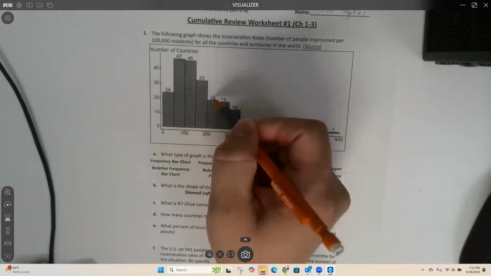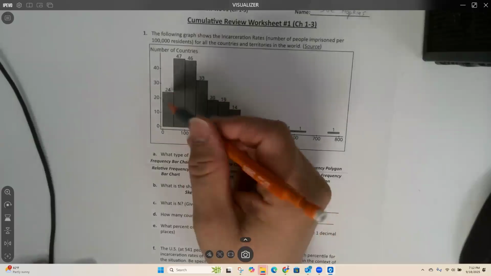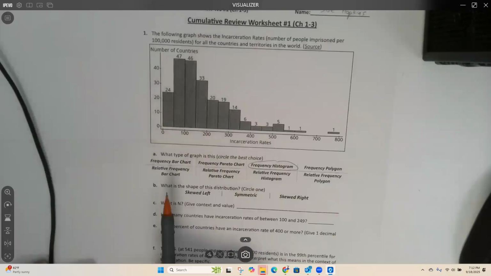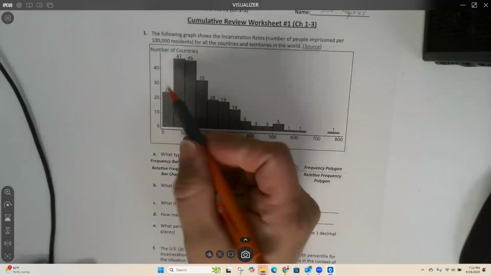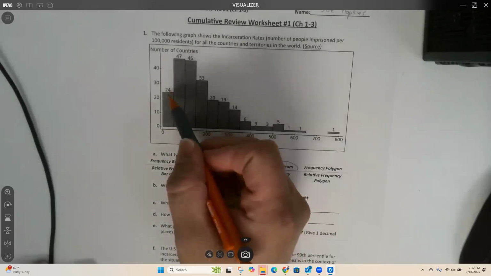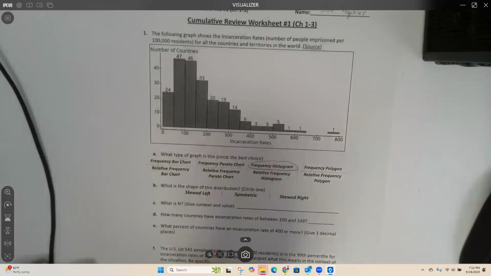We're measuring whole numbers, so we have 24 countries that have an incarceration rate between 0 and 49. A relative frequency histogram would not be looking at whole numbers; we'd be measuring percents or proportions, like 0.6 or whatever.